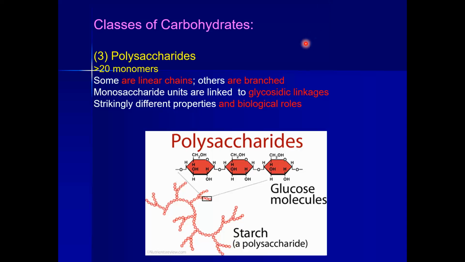So now we are going to discuss the polysaccharide. What are polysaccharides? If we are having more than 20 monomeric carbohydrate units that are joined with each other via glycosidic bonds, they will be a polysaccharide. So let's get a clear idea here.